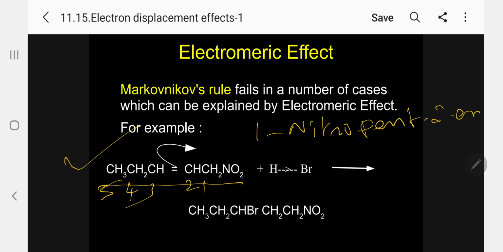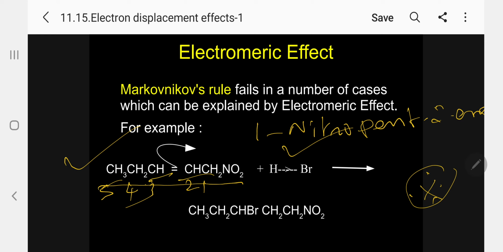Pent-2-ene. This is the example. Suppose when I add HBr, kindly follow where it will add. Both cases CH and CH. So Markovnikov rule fails in these cases. But what will be useful now? Kindly follow. Our electromeric effect will be useful.